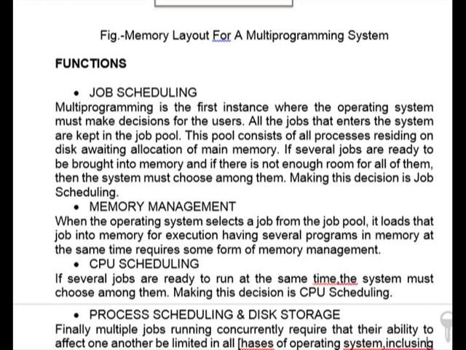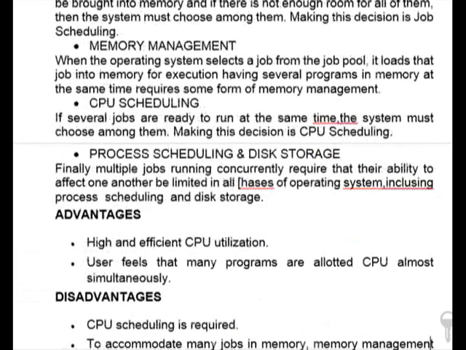Second is memory management. Obviously, when the operating system selects a job from the job pool, it loads that into memory for execution. Having several programs in memory at the same time requires some form of memory management. Third, CPU scheduling. If several jobs are ready to run at the same time, the system must choose among them. Making this decision is CPU scheduling.